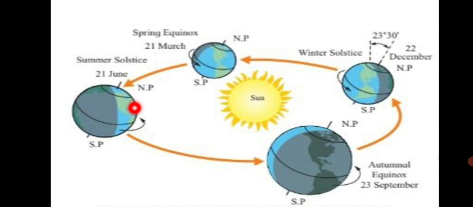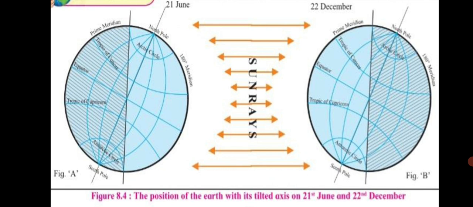Only on 21st June and 22nd December, the sun rays become perpendicular on the Tropic of Cancer here and on this side in the southern hemisphere the Tropic of Capricorn, respectively. So these two days are called the solstice days. 21st June and 22nd December are the solstice days.